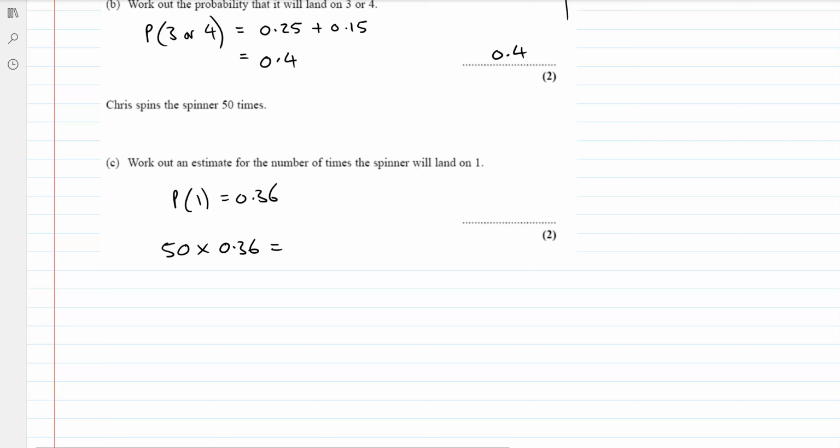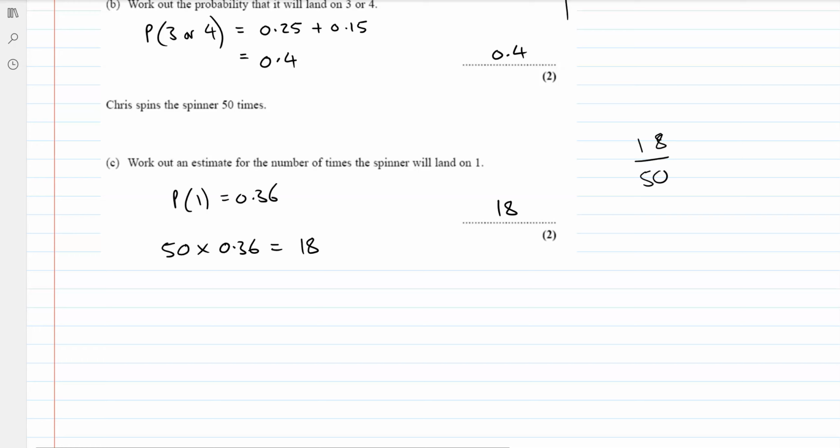Chance of getting it next time, 0.36. Okay, you're doing it 50 times. So 36% of the time, it's going to land on a 1. So we want 36% of 50 times. Okay, multiply them together, and you'll get 18. So it's going to happen 18 times, which makes sense. 18 out of 50 times.